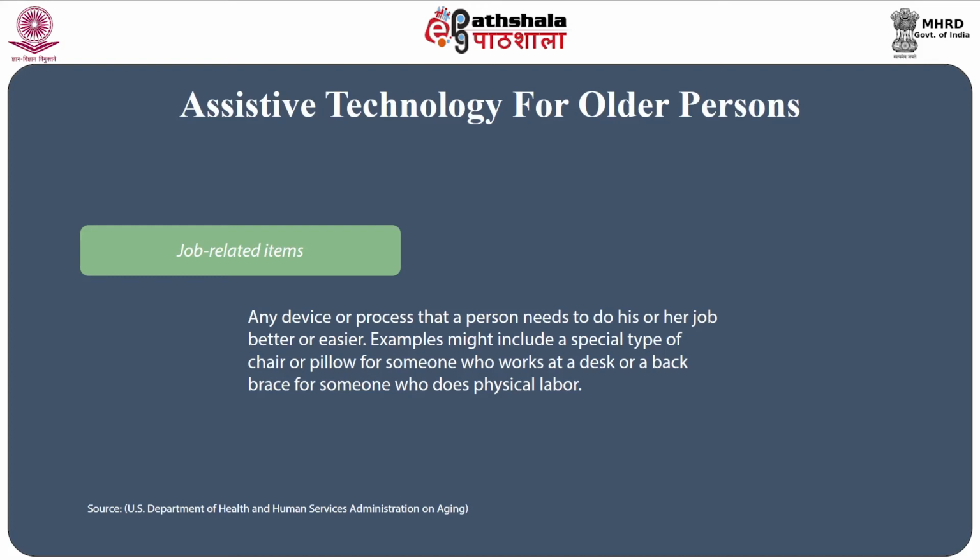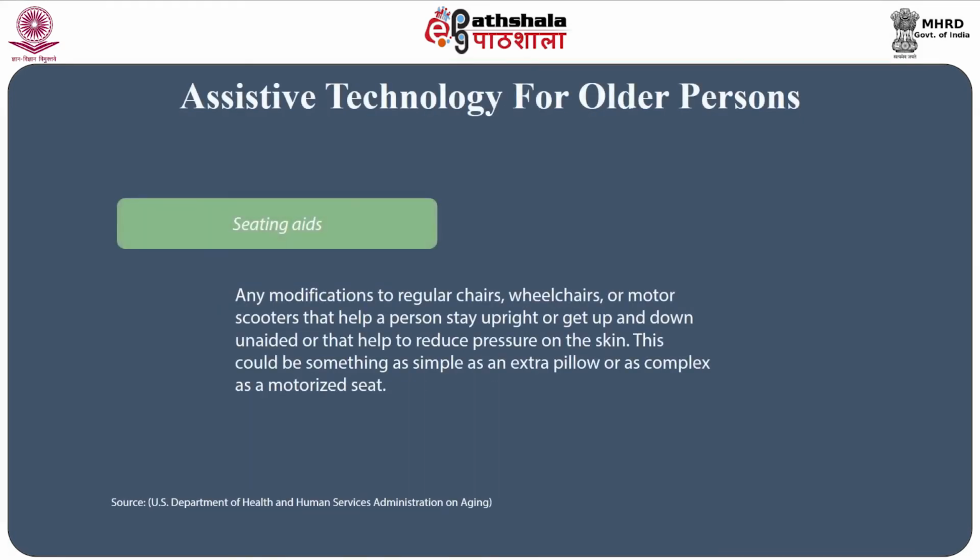Examples might include a special type of chair or pillow for someone who works at a desk, or a back brace for someone who does physical labor. The other aspect is related to seating aids: any modifications to regular chairs, wheelchairs or motor scooters which help a person stay upright or get up and down unaided, or that help to reduce pressure on the skin. This could be something as simple as an extra pillow or as complex as a motorized seat.